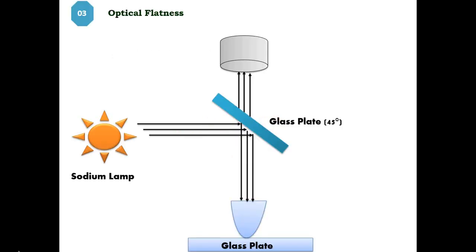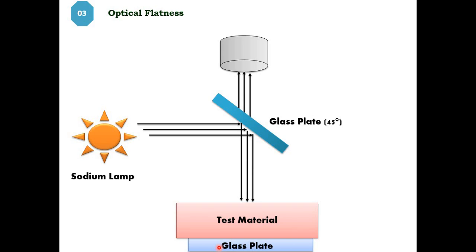Okay, now as I said, to check the optical flatness of a surface we need to use Newton's ring experiment. So here on the screen you can see the arrangement of the Newton's ring pattern. You can see the sodium vapor lamp, then glass plate, traveling microscope, plano-convex lens and glass plate. Now in this particular arrangement you have to make one change, and what will be that change? In place of the plano-convex lens you have to put the test material.